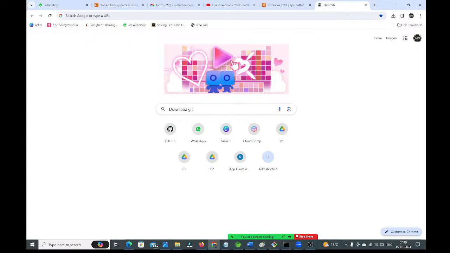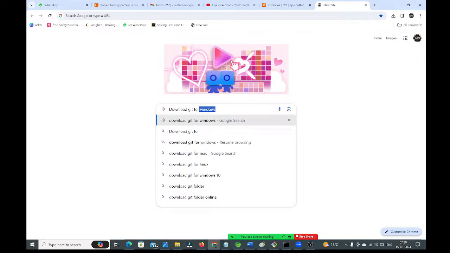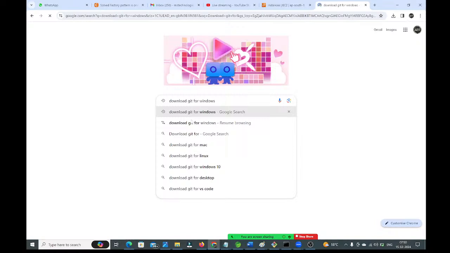And similarly, you can search for download Git for Mac, guys. By default in Mac machines, Git is available. You can use that, guys. See, guys, here Git for Mac is also available. Git for Linux is also available. Whatever operating system you are using, you can choose accordingly. Now click on this Download Git for Windows.